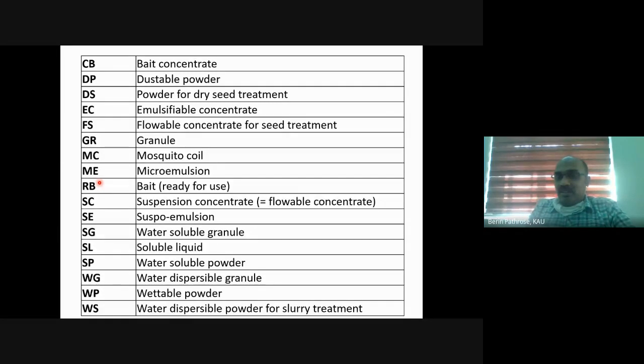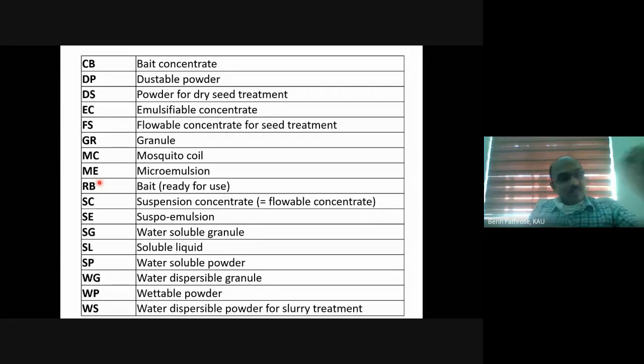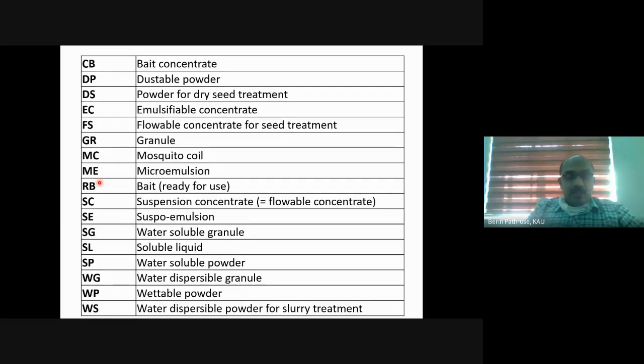It gets suspended in water. If you add salt or sugar into water, what does it form? Solution. Yes, good. And if you add oil in water and mix it with some soap solution, what will it form? Just a minute.